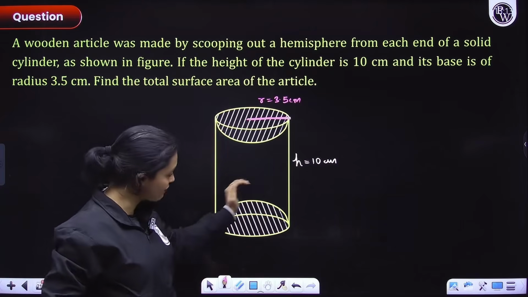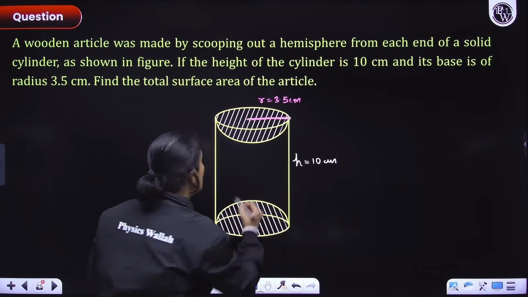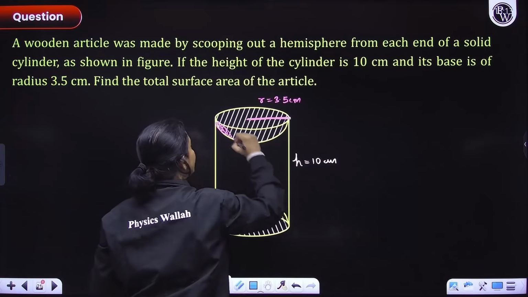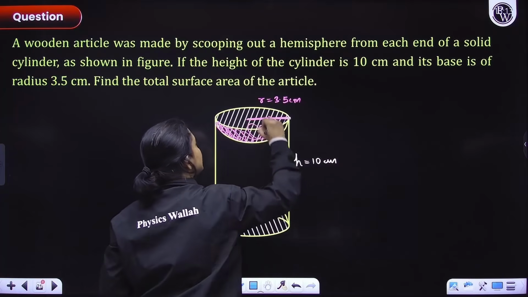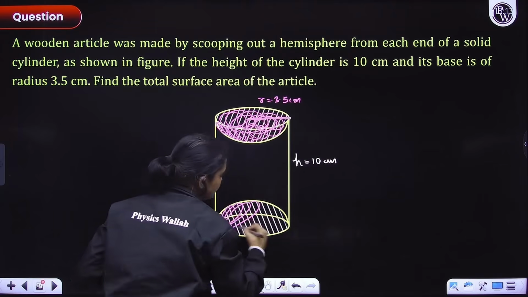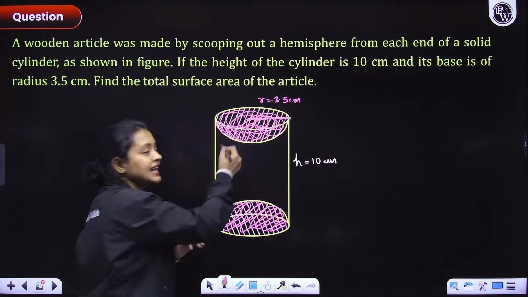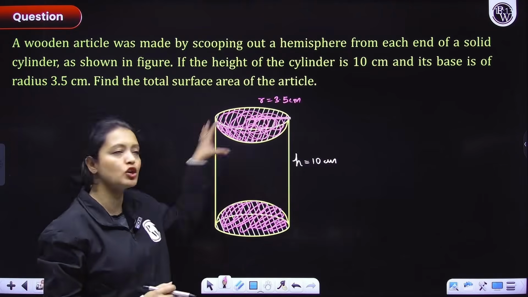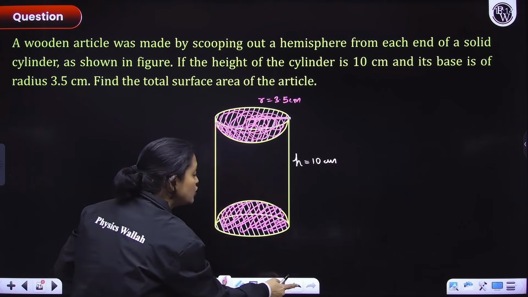And here also we have a hemispherical depth, right? So basically, we will have to figure out this area here, this area here, this area, and this area, and add that area with the curved surface area to get the total surface area. ठीक है? लेकिन अब ये दोनों area होगा क्या?